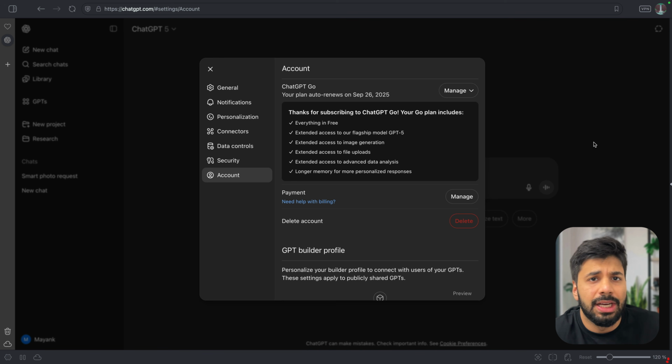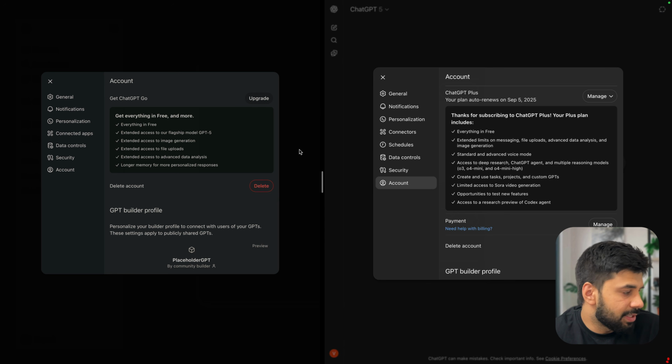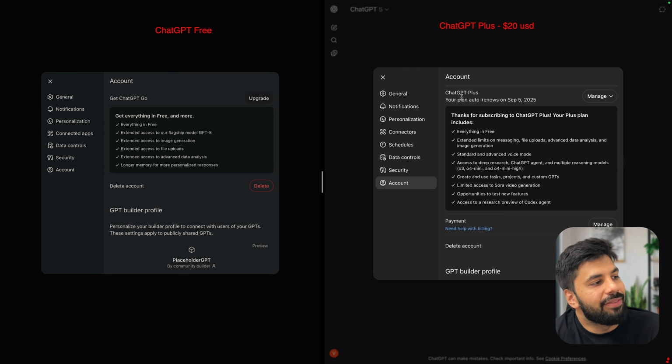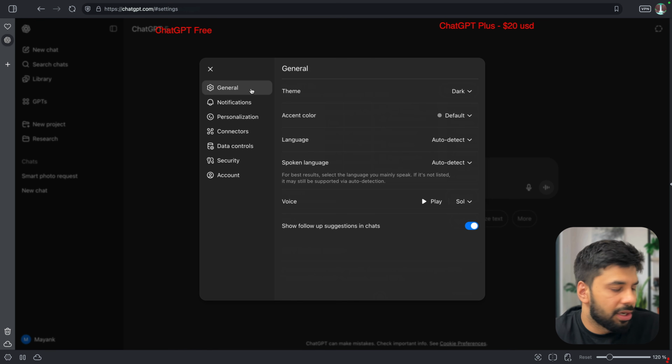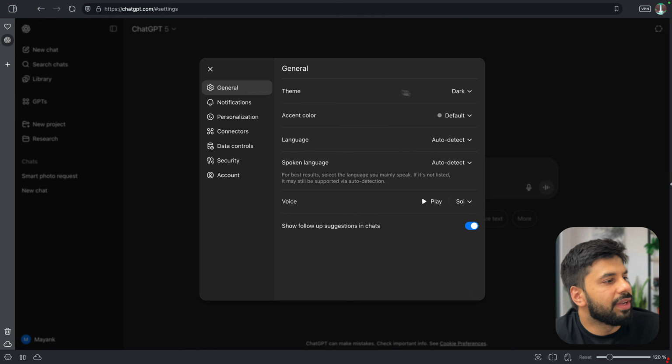And I will also be sharing my review of the same. As you can see, this is the Go, which is on the full window. Now, on my second desktop, we have the ChatGPT Free. So it is just asking you to get ChatGPT Go, and we have the Plus as well, right? I do have a Plus account as well, and I will be showing you how they compare with each other.